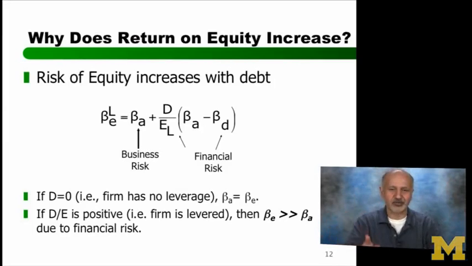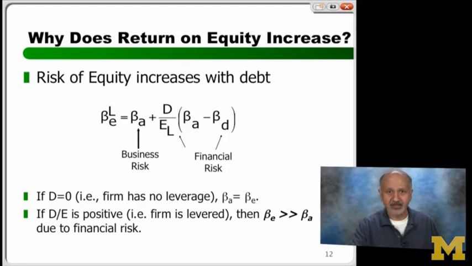Whenever you think return, what should you think? Risk. And what is the measure of risk? Beta. Beta risk. Beta risk return. Relationship is intimate. Never think of one without the other. Okay. So beta of an equity firm without any debt is beta asset. Everybody okay with that? Yeah?